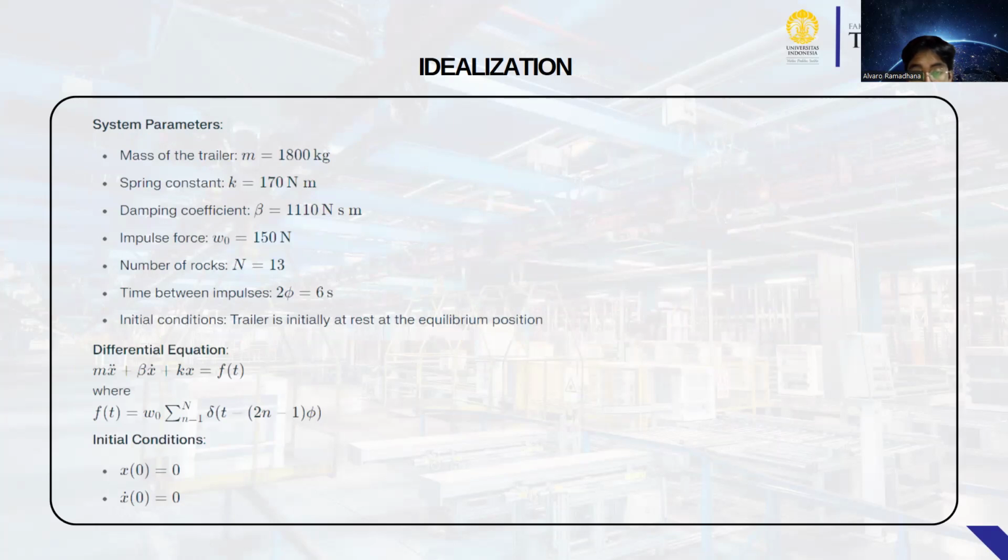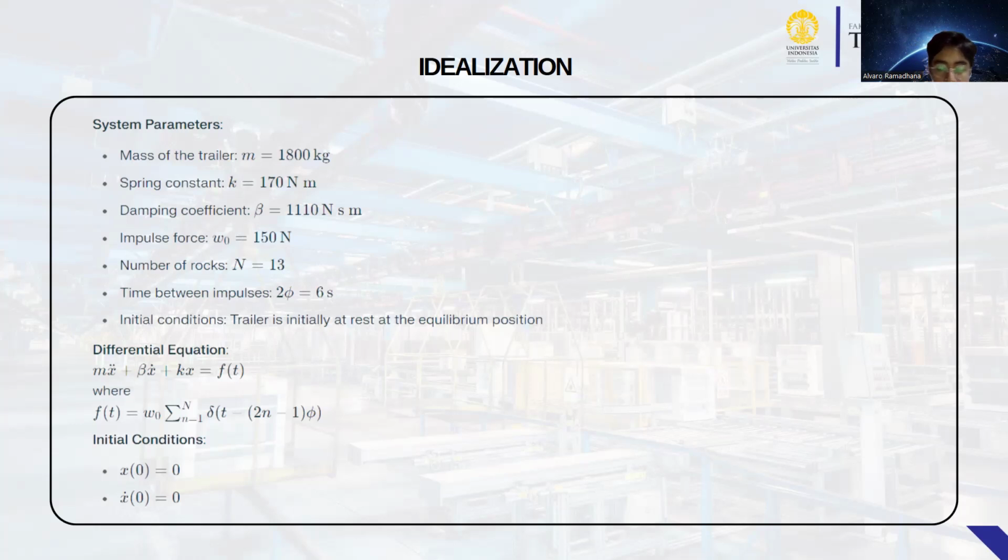M equals 1800 kilogram, spring constant 170 Newton, damping coefficient 1110, impulse force 150, number of rocks 13, time between impulse 6 seconds, initial condition at rest at the equilibrium position.